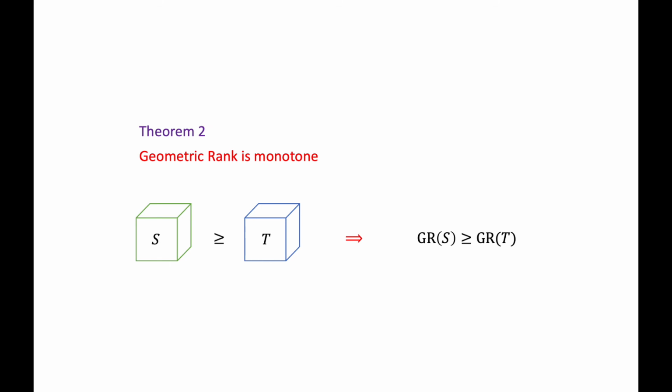Our second theorem is that geometric rank is a monotone. So if s is bigger than t, then the geometric rank of s is at least the geometric rank of t. It's actually not hard to prove this theorem given theorem 1, which we stated earlier. This concludes the second part of the talk. We've seen the main technical result about monotonicity. Now it's time to talk about some applications, namely to the subrank of tensors and the independence number of hypergraphs.